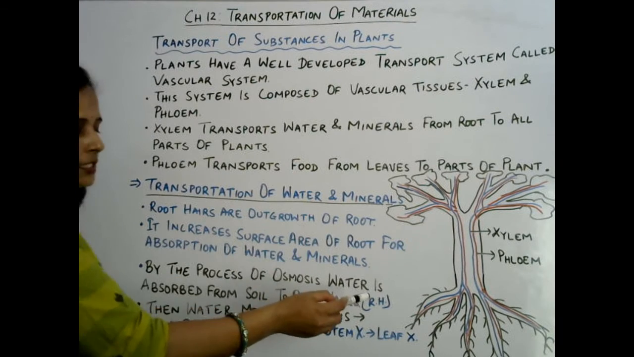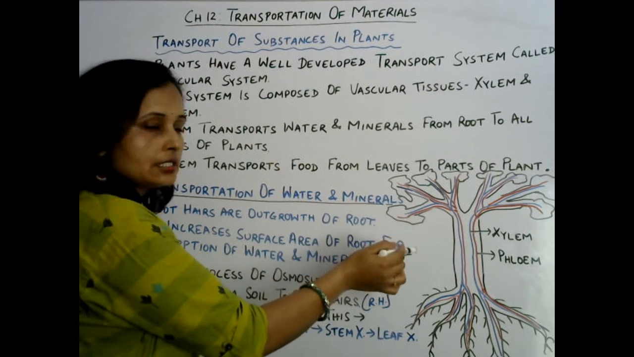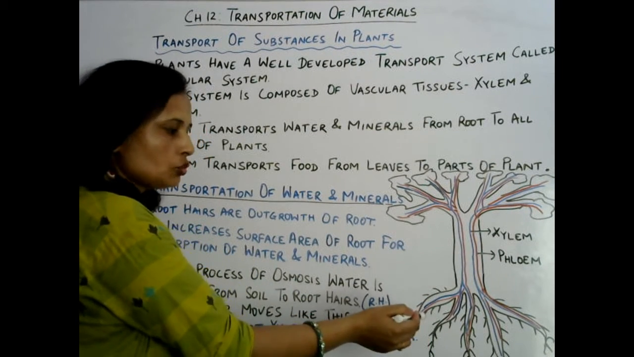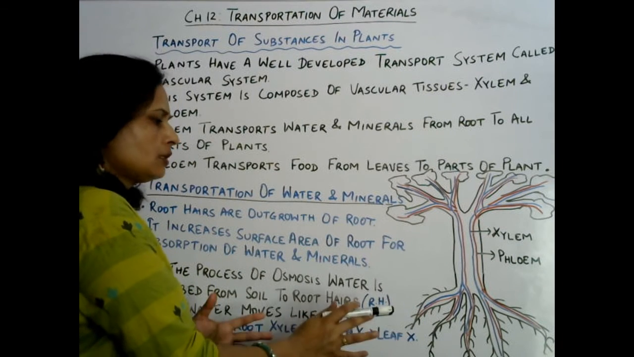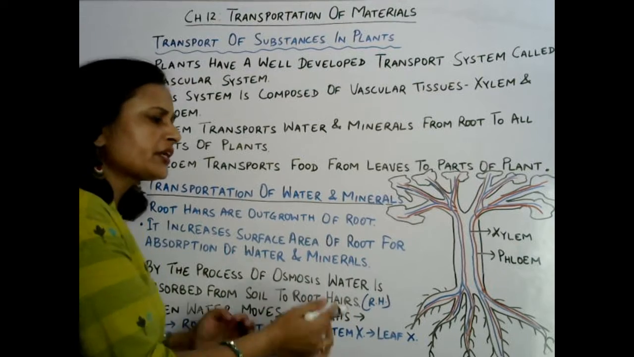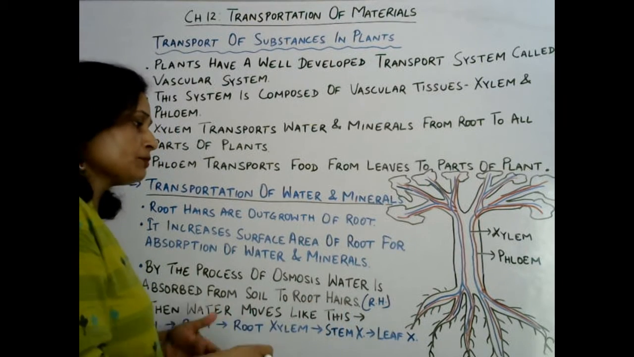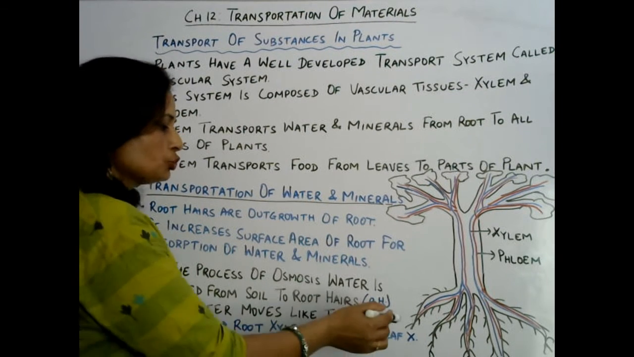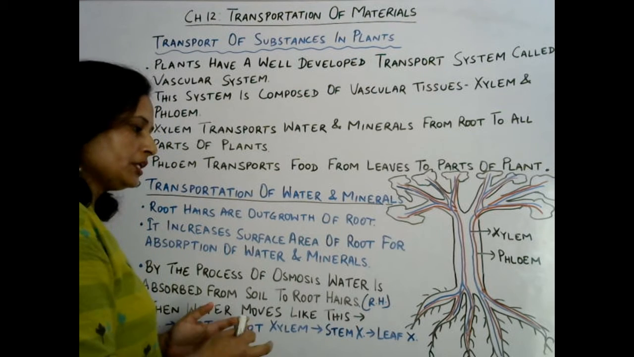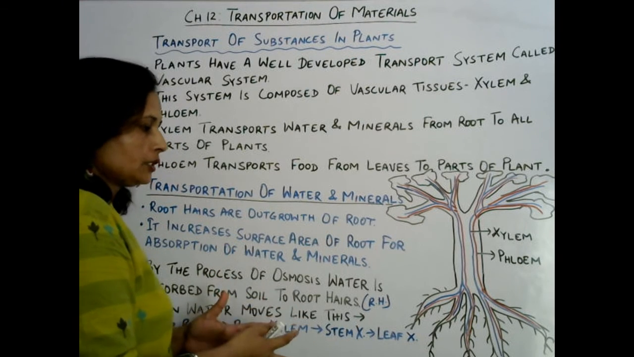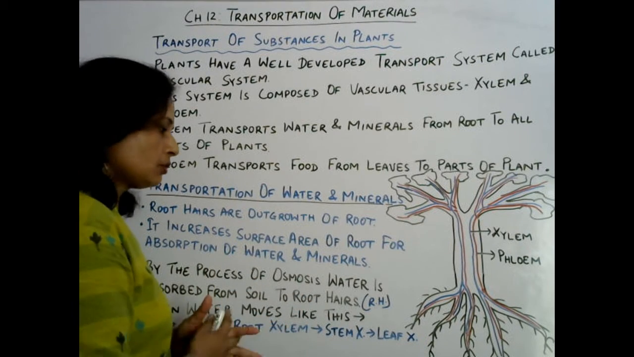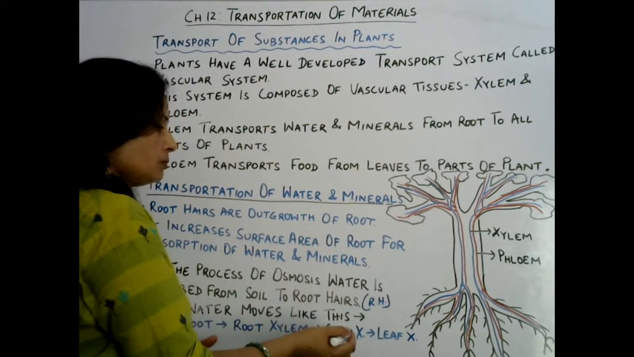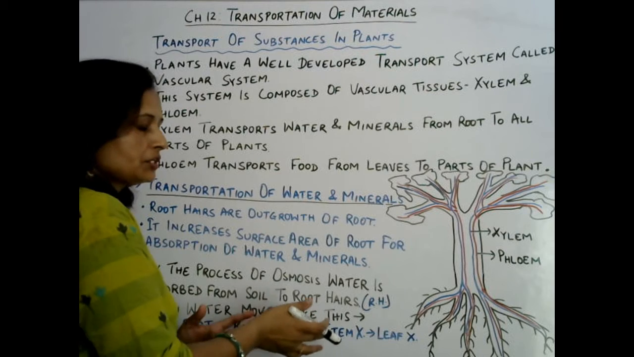As you can see in this diagram, this is a tree, and in this tree you can see different branches, leaves, stem, roots and root hairs as well. So roots have lots of root hairs. The function of these root hairs is to increase the surface area of the root for maximum absorption of water and minerals. These root hairs absorb water and minerals from the soil. Actually, between soil particles water is found, and minerals are dissolved in water. So these root hairs absorb water found between the soil particles.